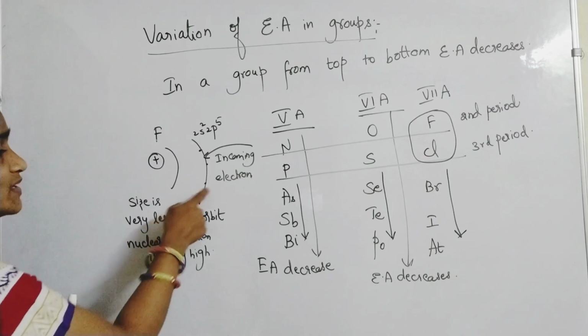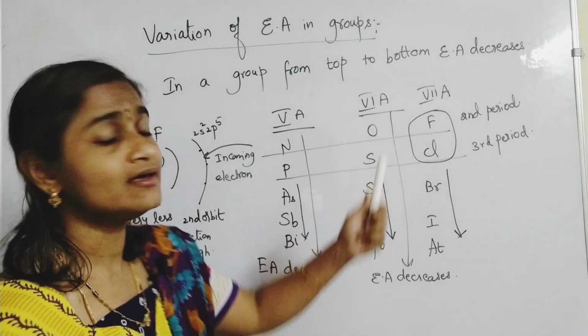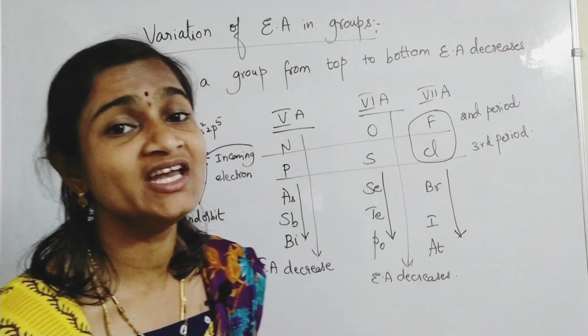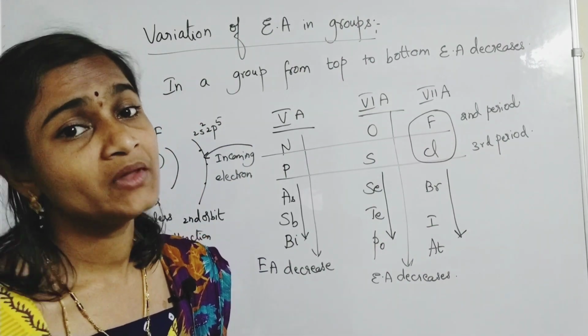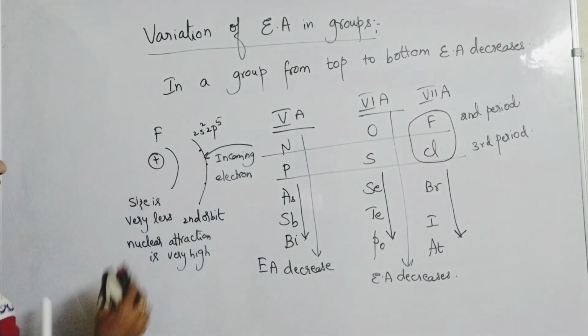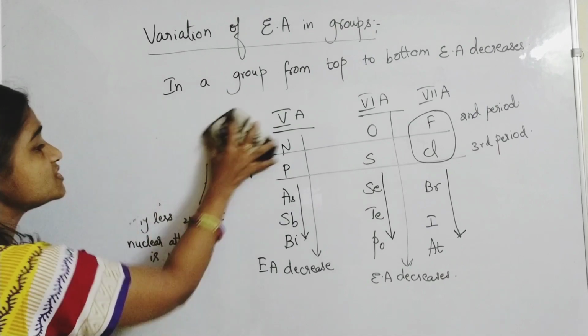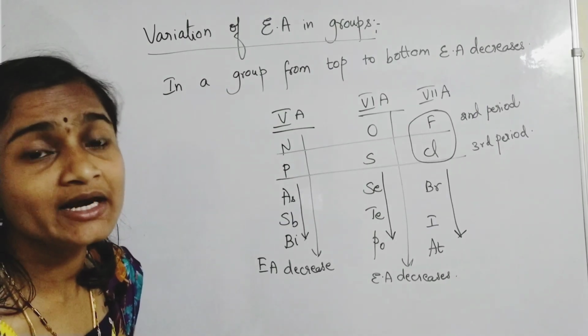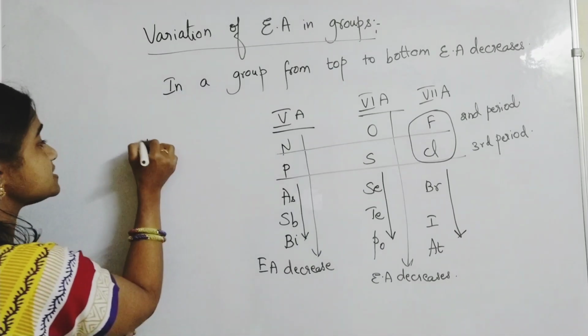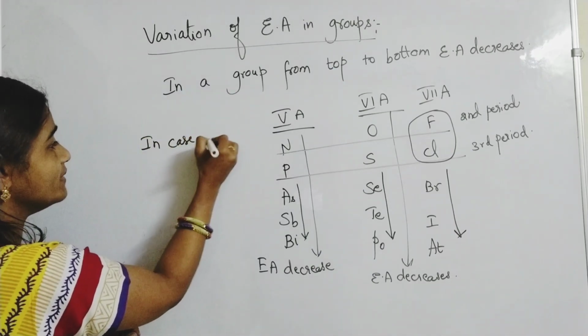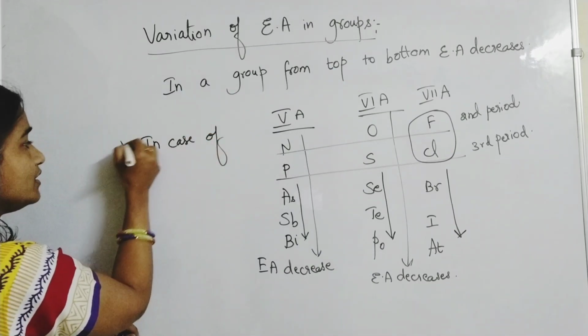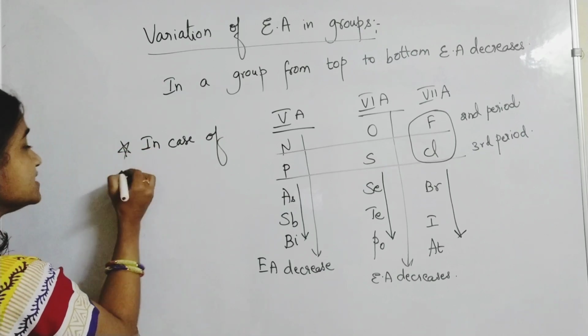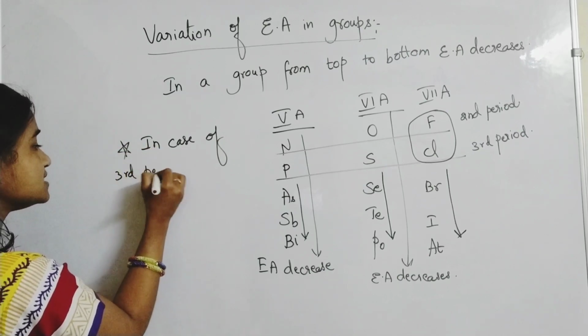They will ask this question compulsorily: why does chlorine have more electron affinity than fluorine? So this is very important. The incoming electron undergoes repulsions. In case of third period elements, please remember to write the answer like this.